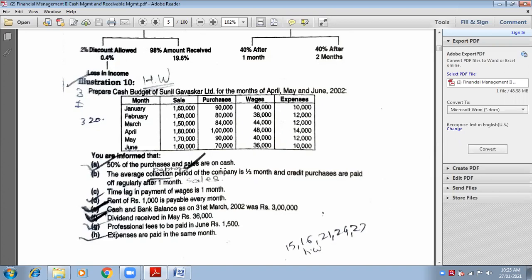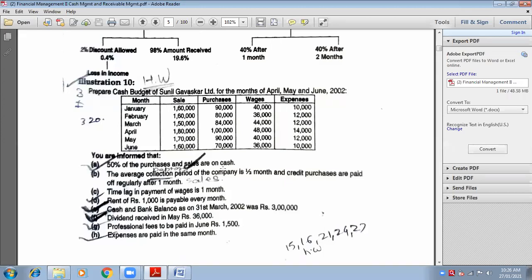One thing is on cash, another thing is on credit. On credit means you will receive the payment after a few days, any date in the future, maybe 1 month, 2 months, maybe 3 months. That is known as credit period. But if it is on cash, then you don't have to wait. You will receive the payment on the spot. Same month? Very good. Same month. So on cash means same month because it is received on the spot.